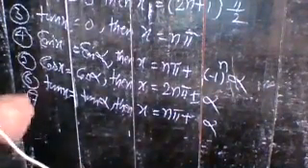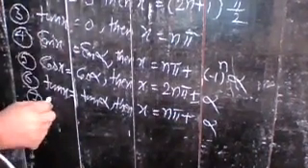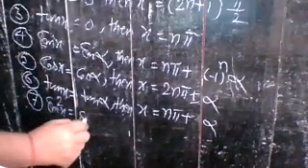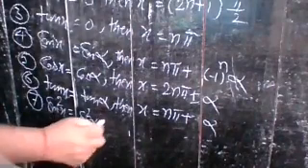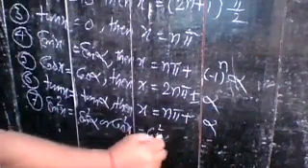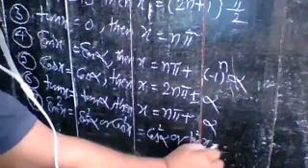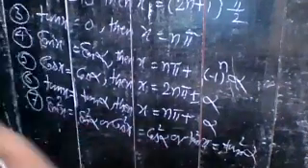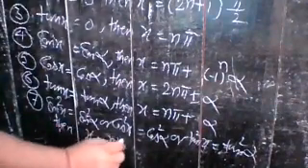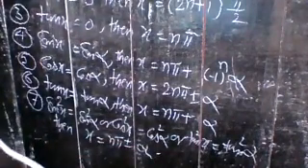And your seventh formula is the same for all three. That means if sine square x is equal to sine square alpha, or cos square x is equal to cos square alpha, or tan square x is equal to tan square alpha, then x is equal to n pi plus minus alpha.